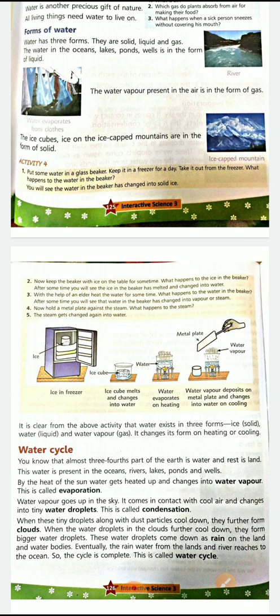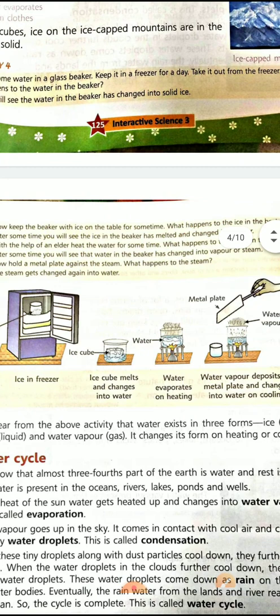You take a tumbler or a vessel or a bowl, you fill it with water, you keep it inside the freezer. It will freeze. Then when you take it out, it will start melting. The solid form, ice, melting, water, liquid form, and then put it on the gas.